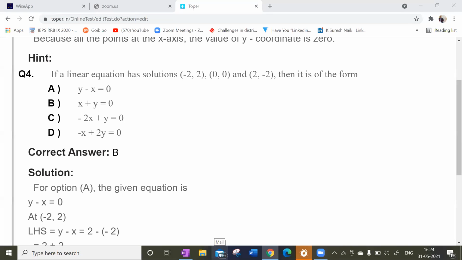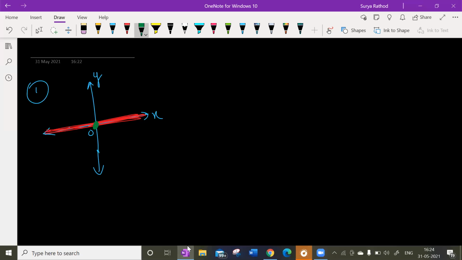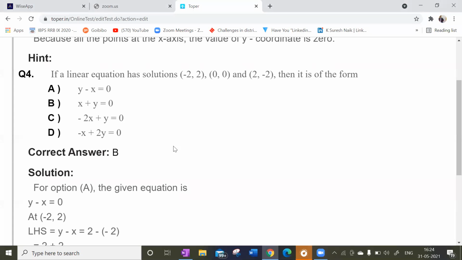So what is going to be the answer now? Option B is correct. Are you guys able to understand? So how is it getting satisfied? Whatever the options given here, look at this here. 2 comma minus 2 given, 0 comma 0 given, minus 2 comma 2 given. What are the equations that have been given?